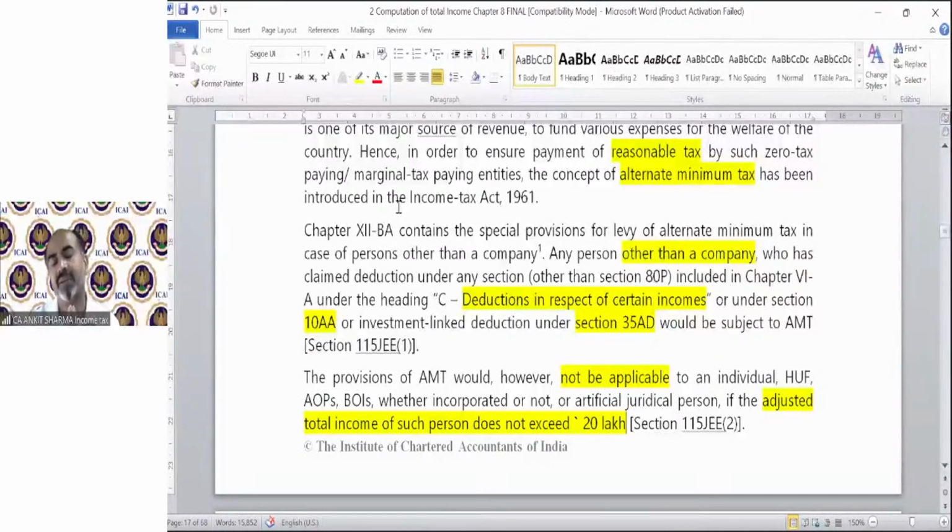So technically, in case of individual, HUF, AOP, BOI, AJP, if your ATI is less than 20 lakh, then how do we need to calculate your tax? Only as per normal provision of tax. There is no AMT calculation, no higher calculation. Whatever is your normal tax as per normal provision, that is your answer. But if your ATI exceeds 20 lakh, then you have to apply the AMT concept. So if ATI does not exceed 20 lakh, that's good news for you, because you need not apply the AMT concept. But if it is exceeding 20 lakh, that is bad news, because you need to apply the AMT concept in that question also.